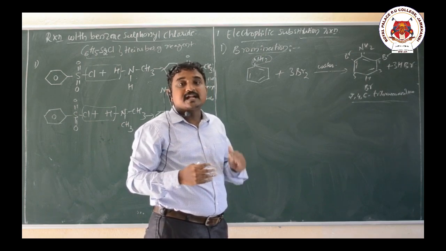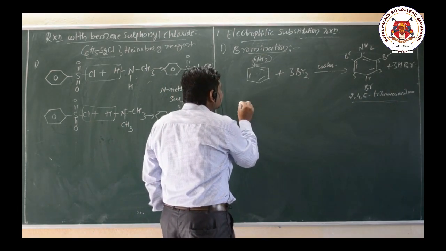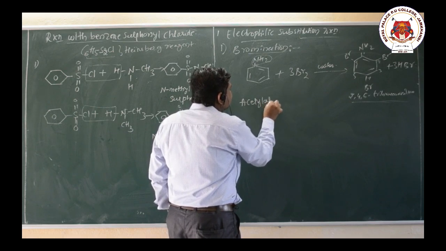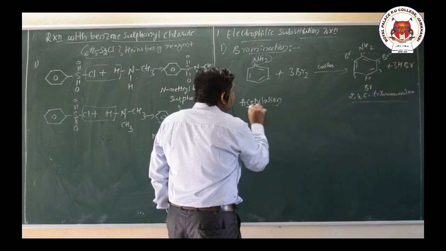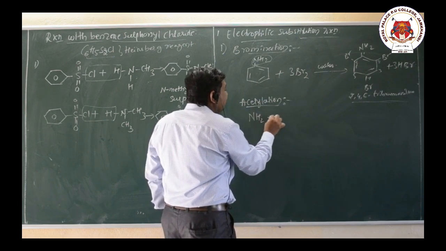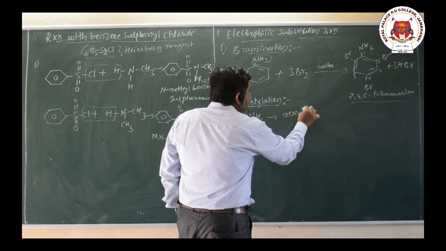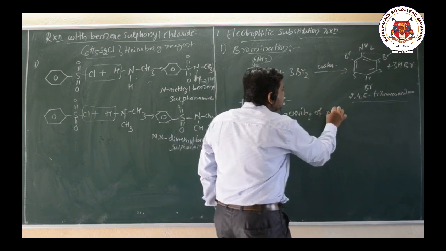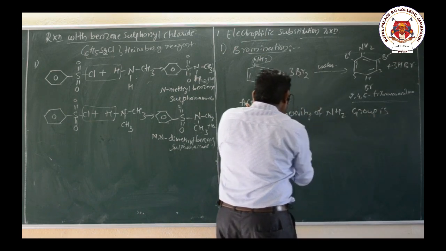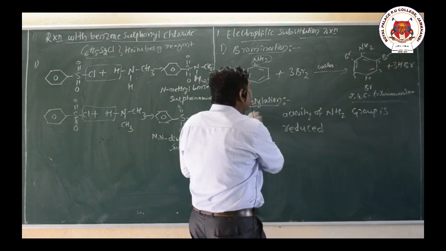That activity can be reduced by one reaction, the acetylation reaction. Due to this acetylation reaction, the activity of the NH2 group is reduced.